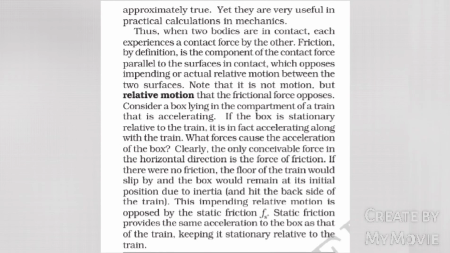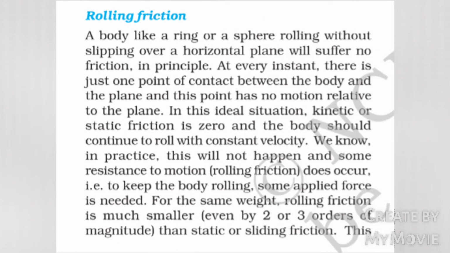Rolling friction. A body like a ring or a sphere rolling without slipping over a horizontal plane will suffer no friction in principle. At every instant, there is just one point of contact between the body and the plane, and this point has no motion relative to the plane. In this ideal situation, kinetic or static friction is zero and the body should continue to roll with constant velocity.